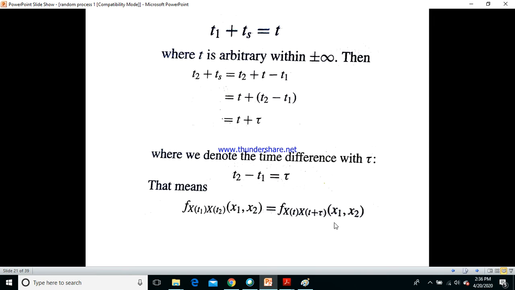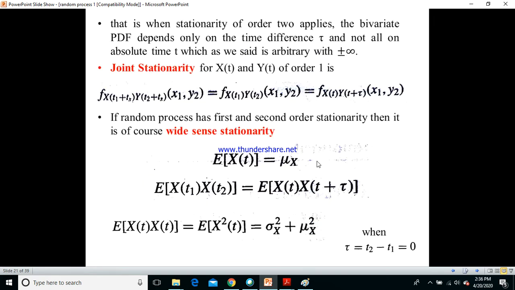Therefore this PDF depends only on the time difference tau, which is nothing but t2 minus t1, and not on the absolute time t, which as we said is arbitrary between plus or minus infinity. That is how stationarity comes into the picture. It depends only on the time difference tau rather than on the absolute time t. This is the benefit of having order 2, and this is the justification we can make for stationarity of order 2 when it is applied.